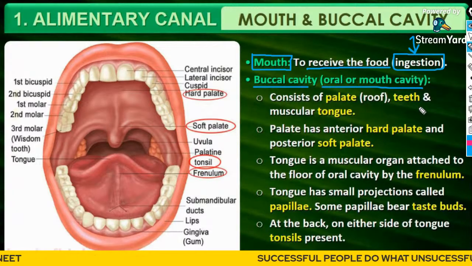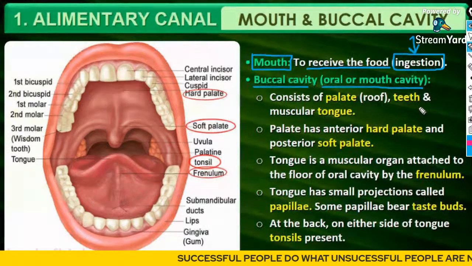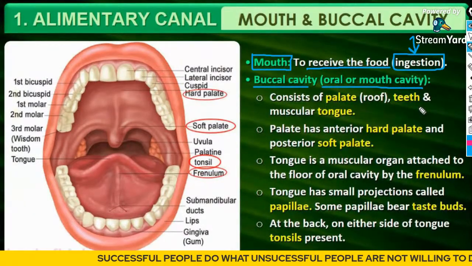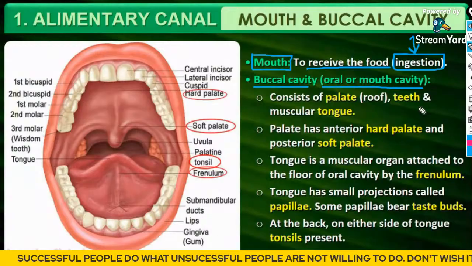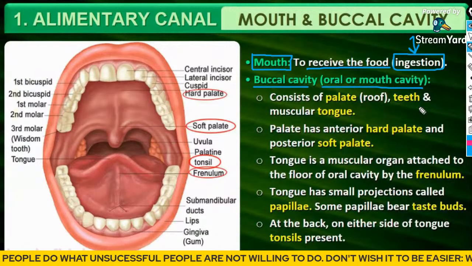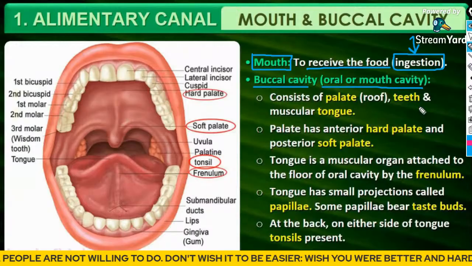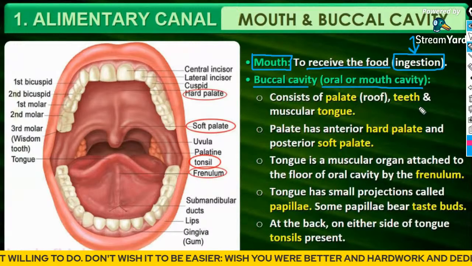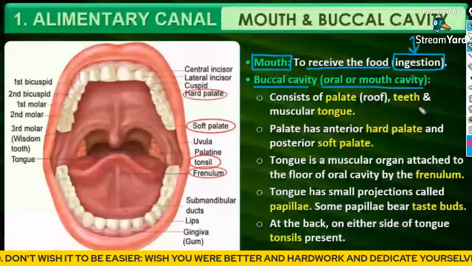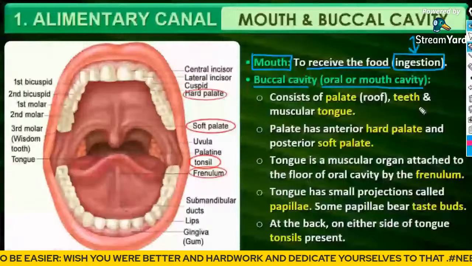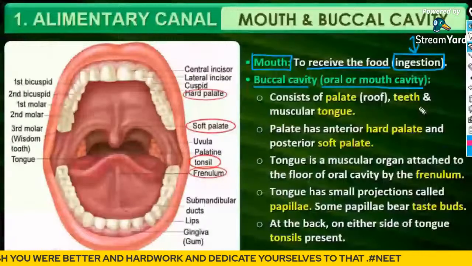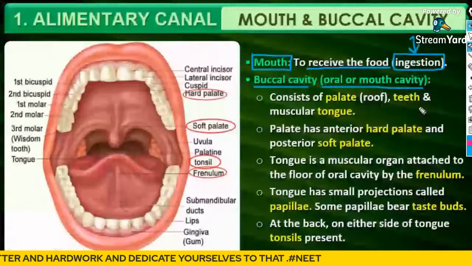Mouth is just the opening in the front, formed by 2 lips. The upper and the lower lips form a small slit-like opening. That slit-like portion alone is called the mouth. The whole cavity inside the mouth, you will call the buccal cavity or the oral cavity.